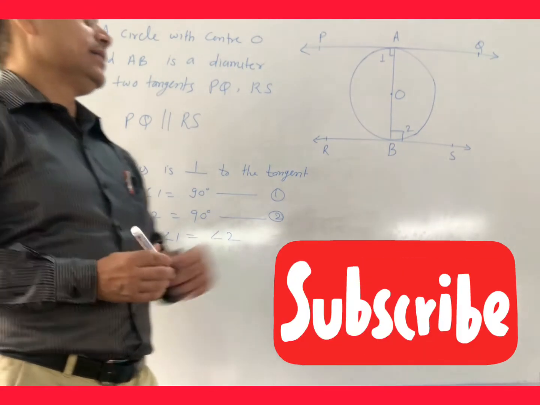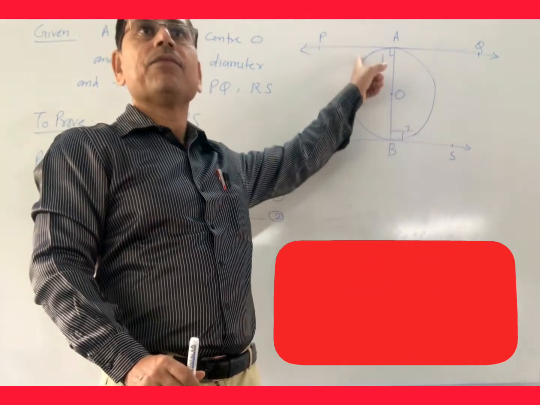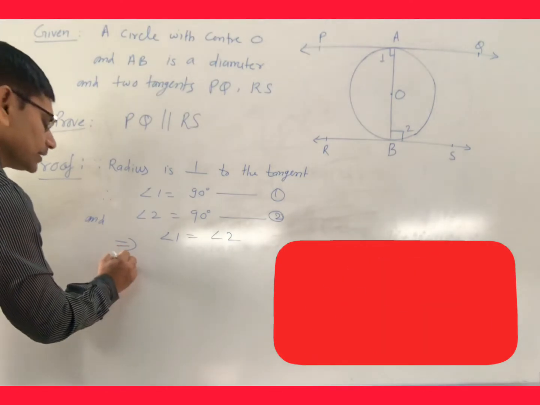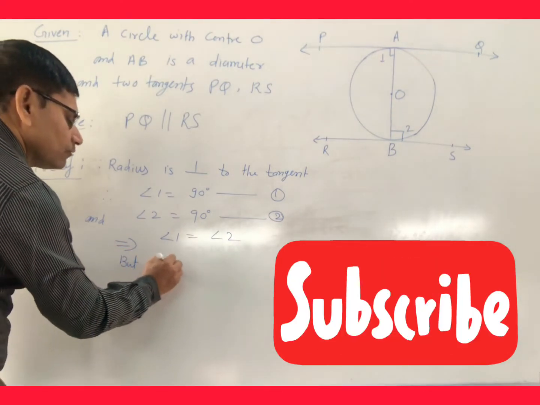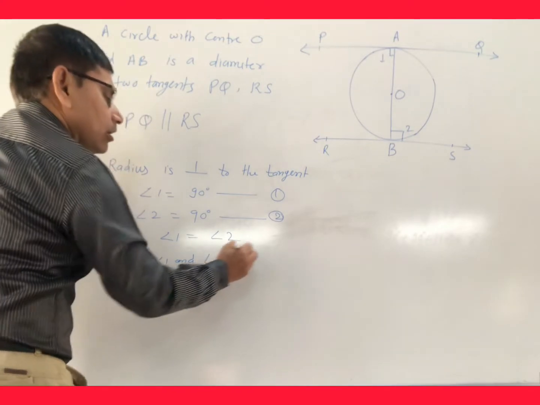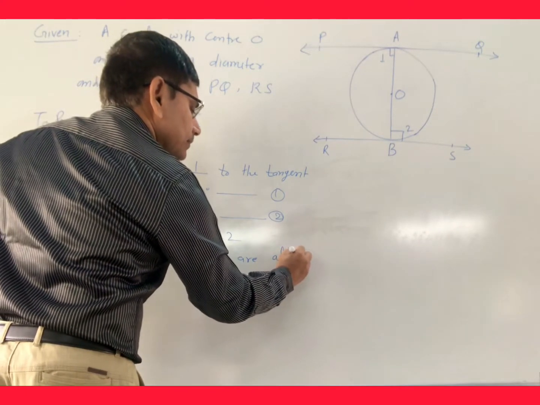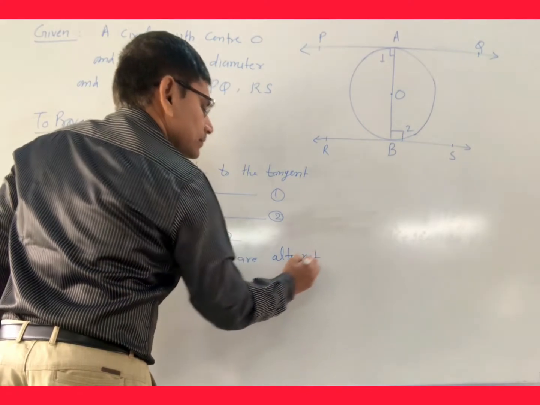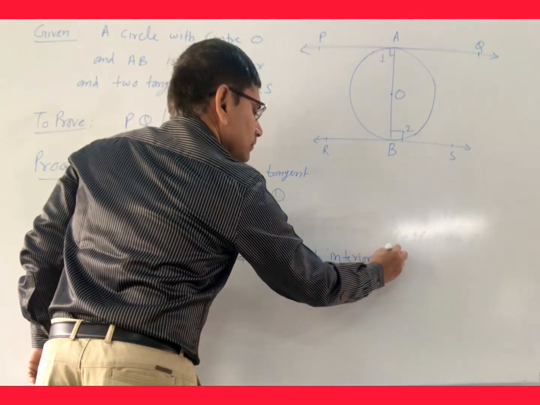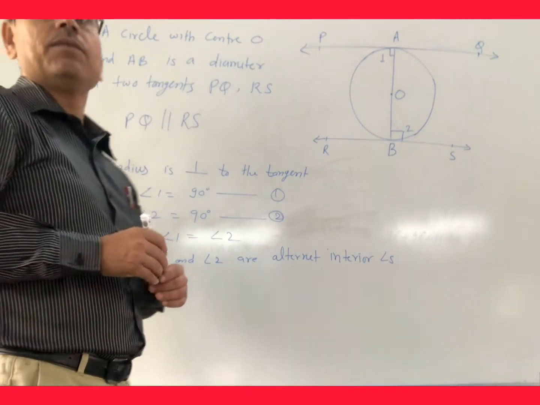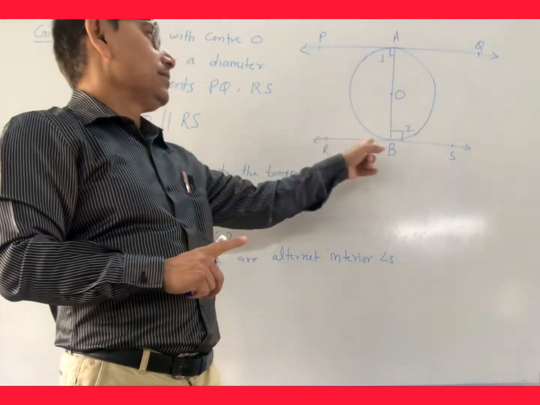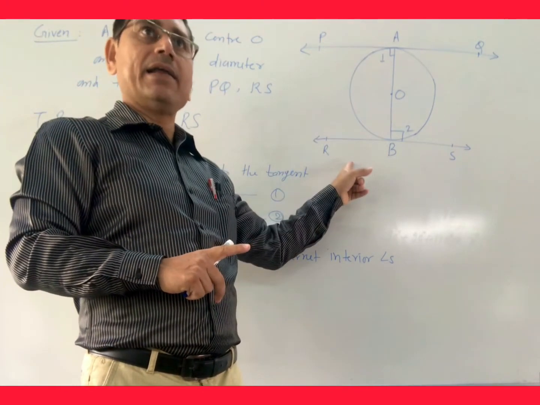But dear, these two angles are alternate interior angles. So we will write, but angle 1 and angle 2 are alternate interior angles. And it is possible only when these two lines are parallel.